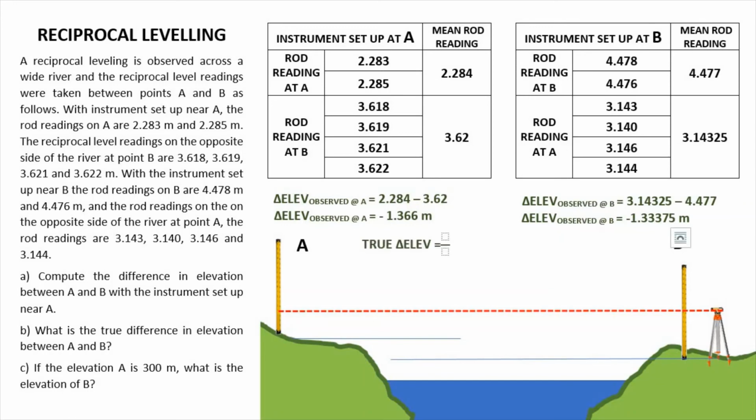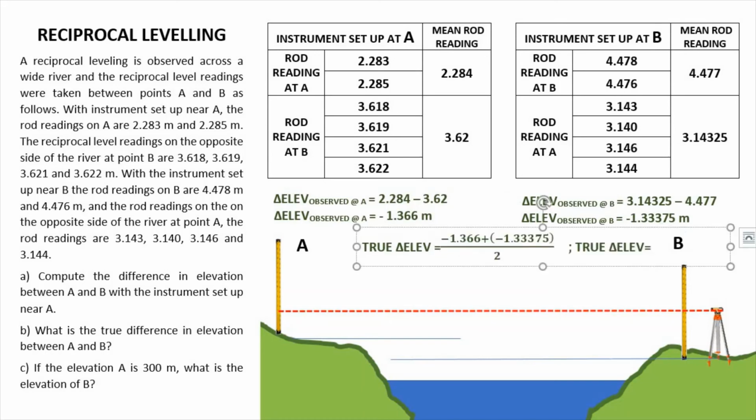So we have negative 1.336 plus negative 1.33375 and divided by 2. So the true difference in elevation is negative 1.349875, or we could round it into negative 1.35.